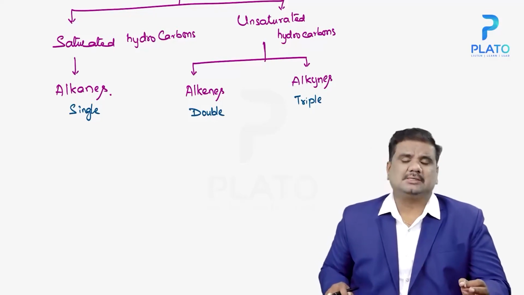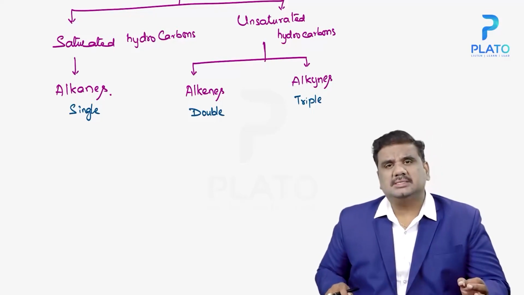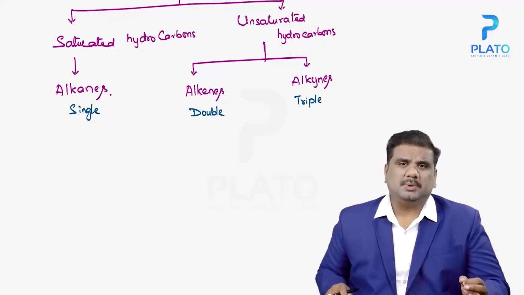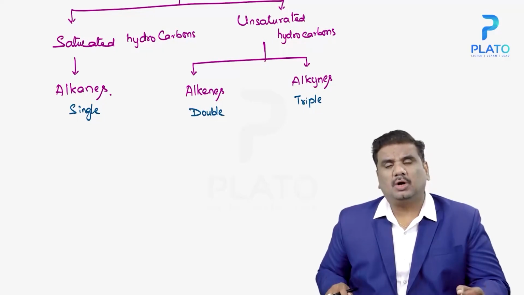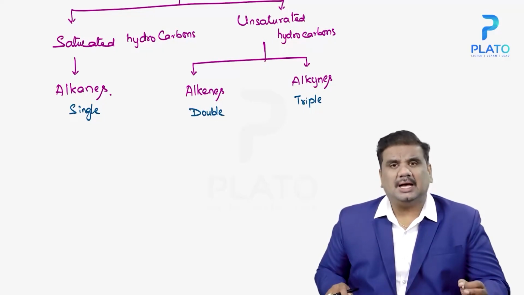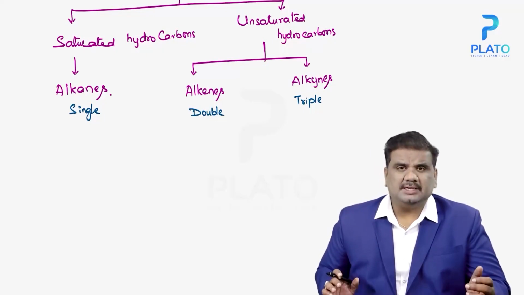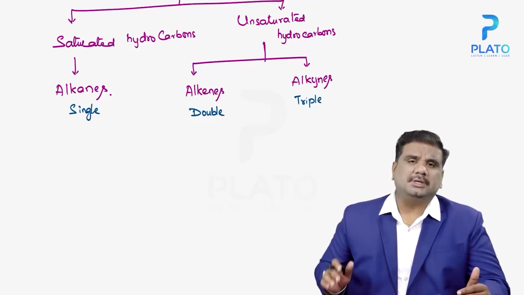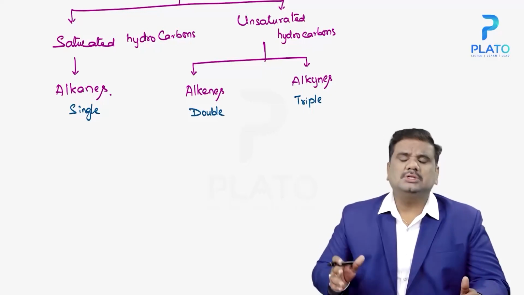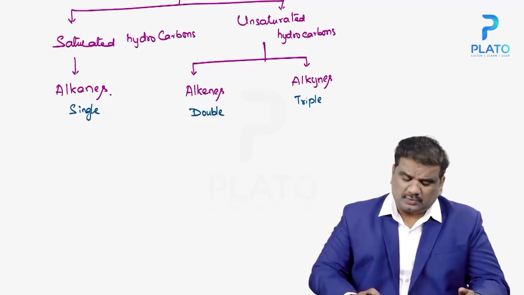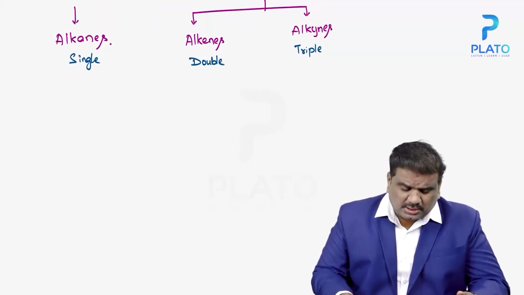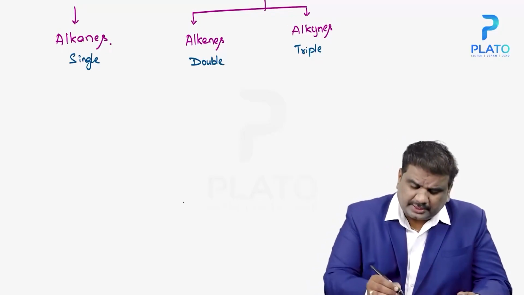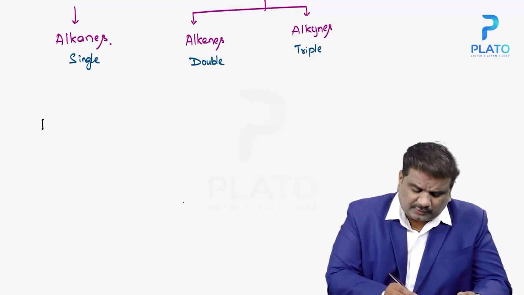But the question arises here: what is a single bond? What is a double bond? What is a triple bond? How are these single, double and triple bonds formed between atoms, whether carbon or any other atom? What is the reason, or how are these bonds formed? Now, in the case of a single bond, for example, take the case of fluorine.